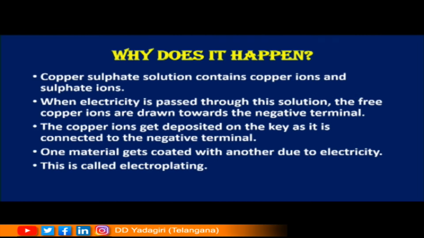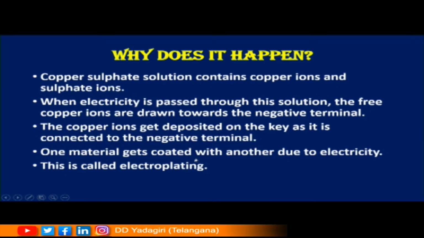Copper sulfate solution contains copper ions and sulfate ions. When electricity is passed through this solution, the free copper ions are drawn towards the negative terminal. So when current is passed through this electrolytic solution, the free copper ions in the solution are drawn towards the negative terminal. The copper ions get deposited on the key as it is connected to the negative terminal. Now the copper ions being positively charged, they are getting attracted towards the negative terminal, that is the key.